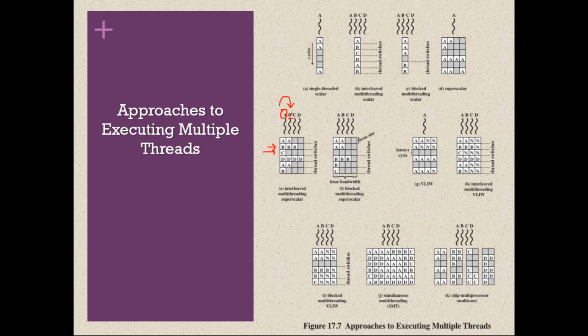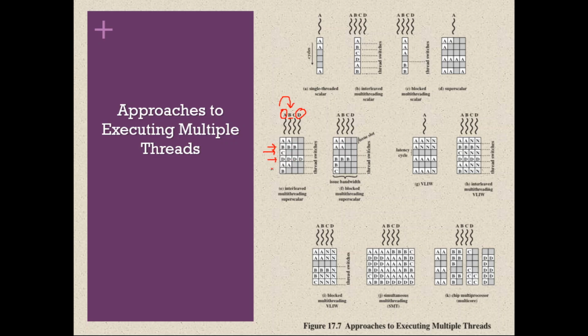Again it tries to fetch four independent instructions from thread C, but it got only 1, so it is executing it. Then at the end of the third clock cycle, it switches to thread D, and it tries to pick four independent instructions. It got four, and it is executing those four instructions parallelly with its four execution units.